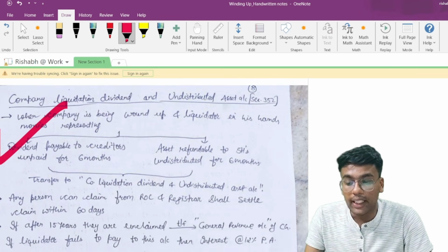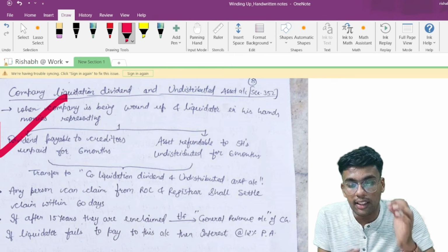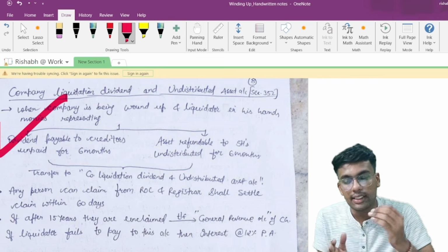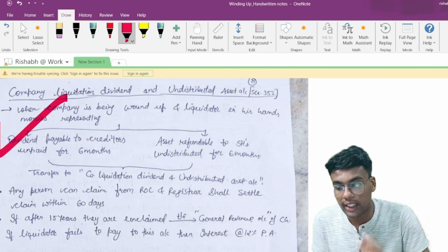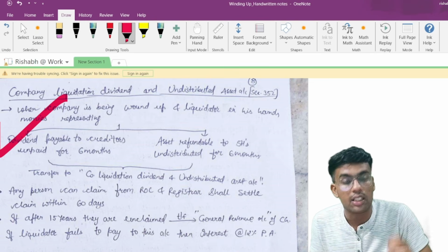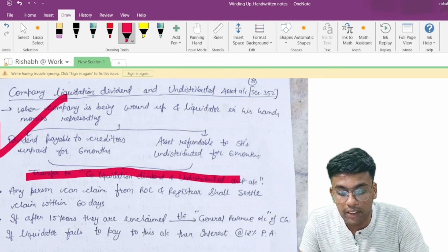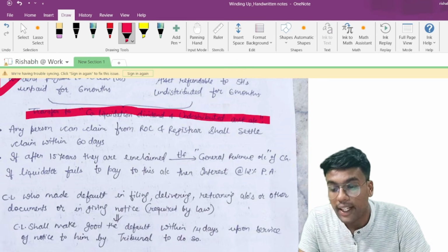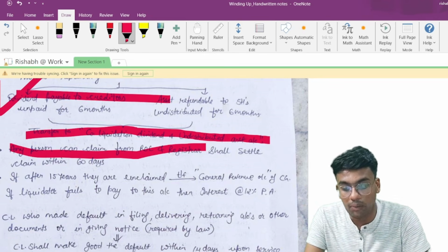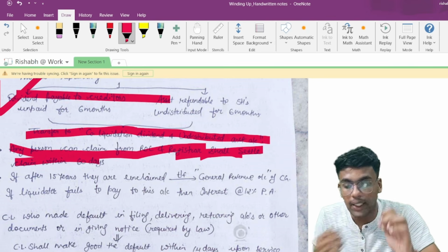Now, company liquidator dividend and undistributed asset account. When the company is being wound up and in the liquidator's hands there is money representing any kind of dividend payable to the creditors which is unpaid for a period of 6 months, and any kind of asset refundable to the shareholders, to the contributors, undistributed for a period of 6 months, then these are to be transferred to the company liquidation dividend and undistributed asset account. Any person can claim either of these from ROC, and the registrar shall settle the claim within 60 days of the date of making an application by such person.